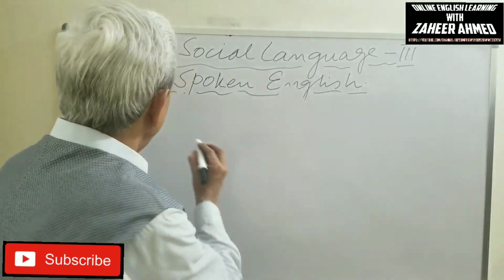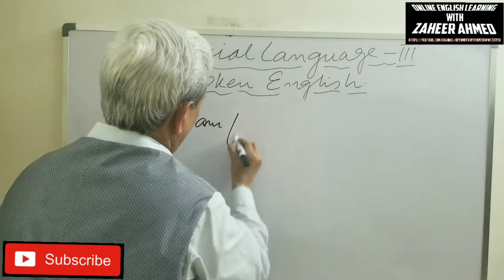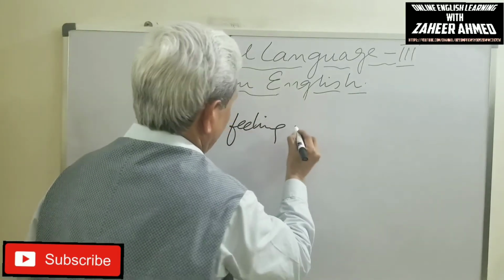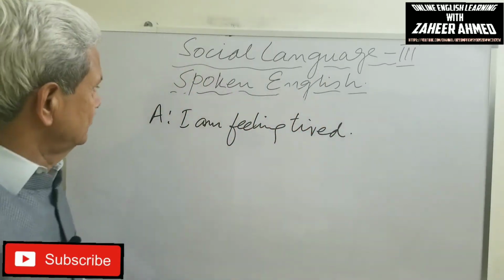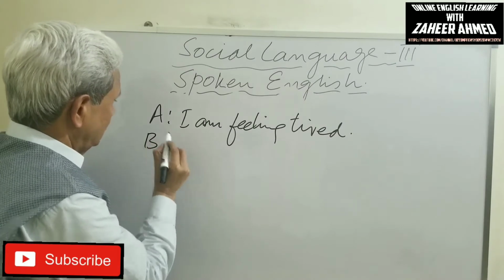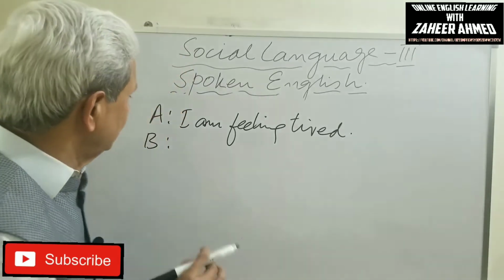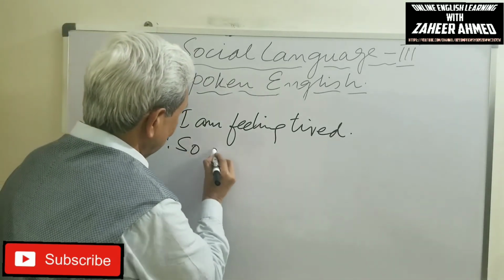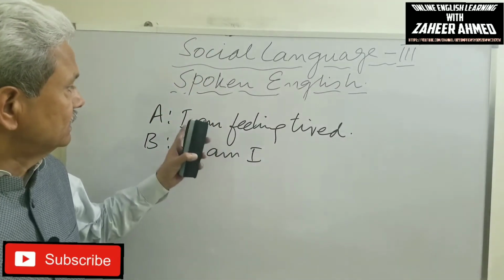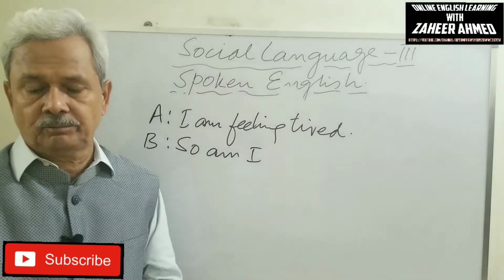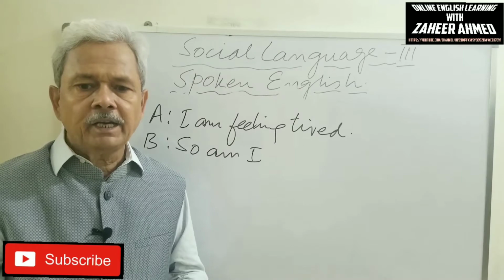Okay, for example, A says, I am feeling tired. If B is also feeling tired, he says in a short way, so am I. So am I means I am also feeling tired. Got it?